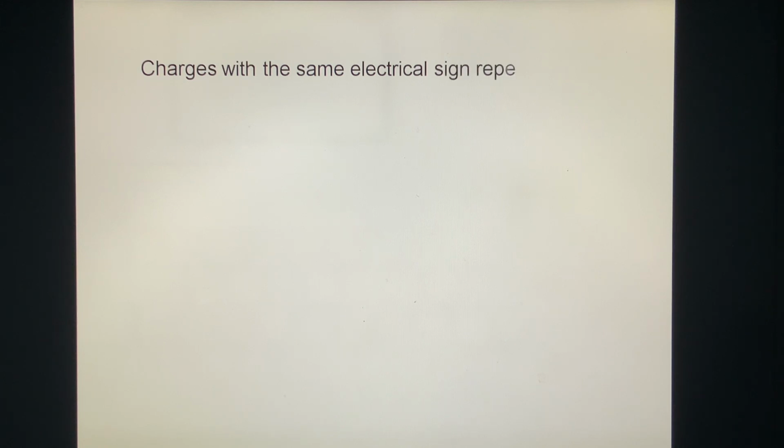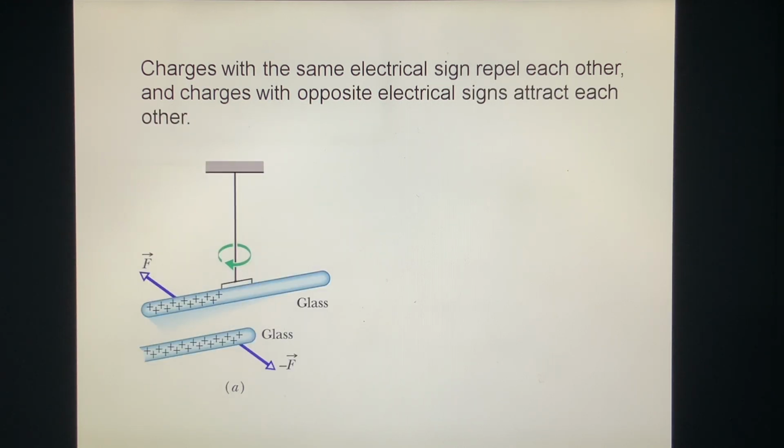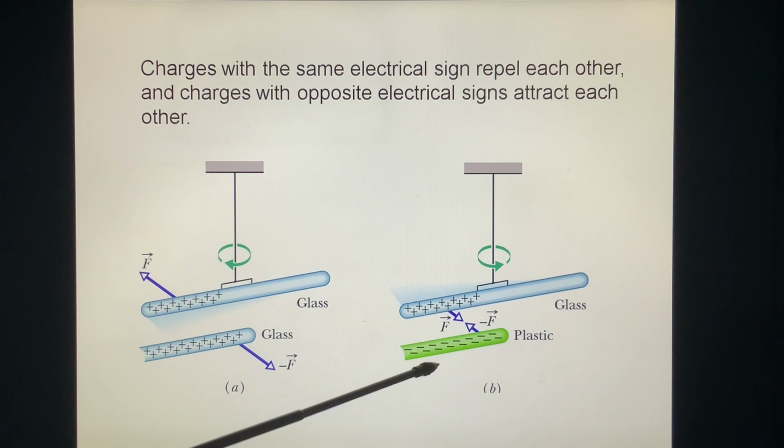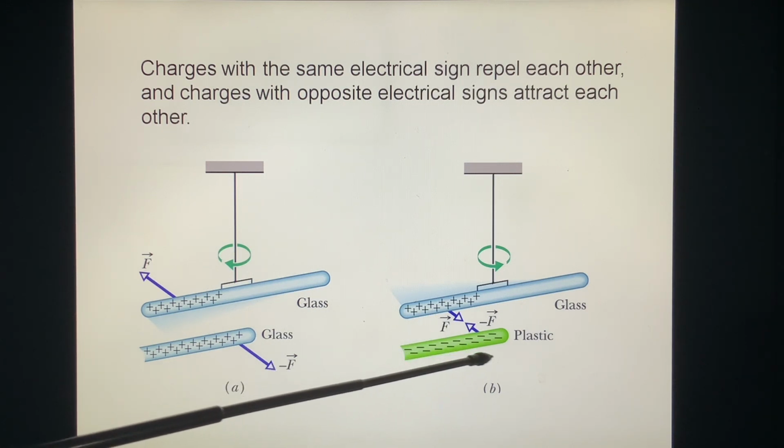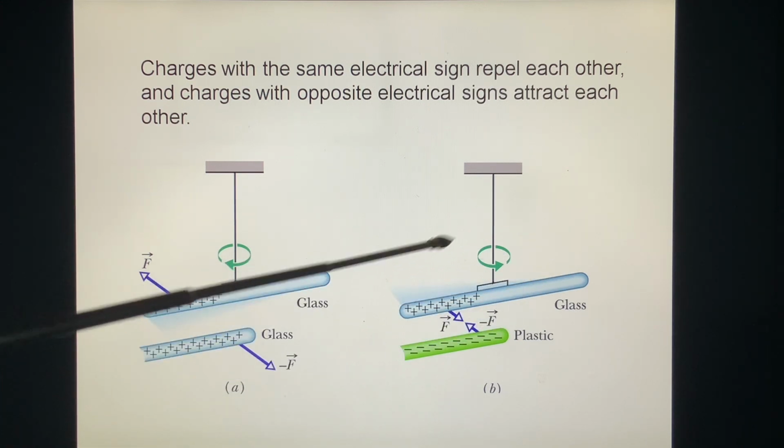Charges with the same electrical sign repel each other, and charges with opposite electrical signs attract each other. You see, this is a glass rod that can rotate. If we put a positive charge on it, and we take another glass rod with positive charge and bring it close, we find they repel each other, and this rod rotates this way. If we use the opposite charge on the plastic rod and bring it close, we find they attract each other, and this rod rotates in this direction.